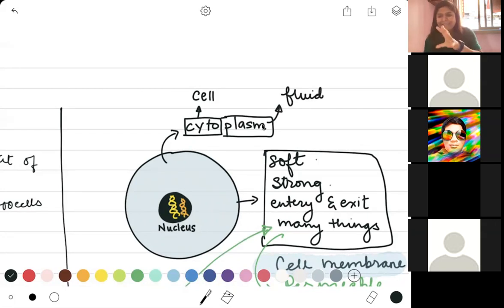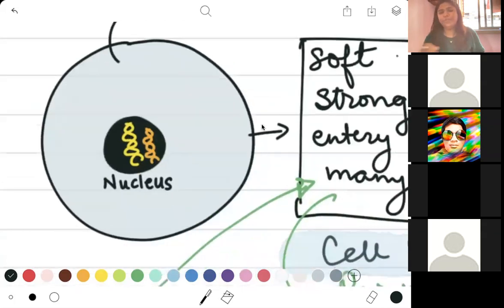Now your entire cell has a boundary, and within that boundary enclosed is this jelly-like material. In this jelly-like material, you're going to have certain different small organs that are put in. But if you say the word organs, they pertain to structures like hands or nose or ears or mouth parts or your toenails, whatever.